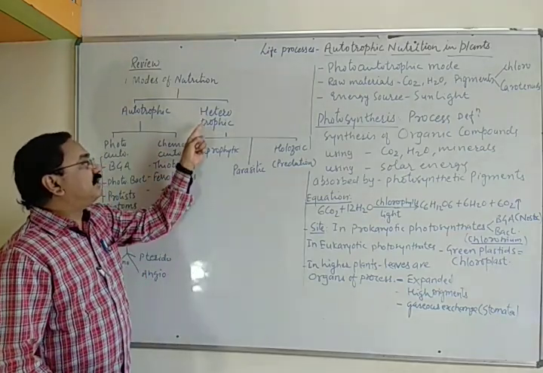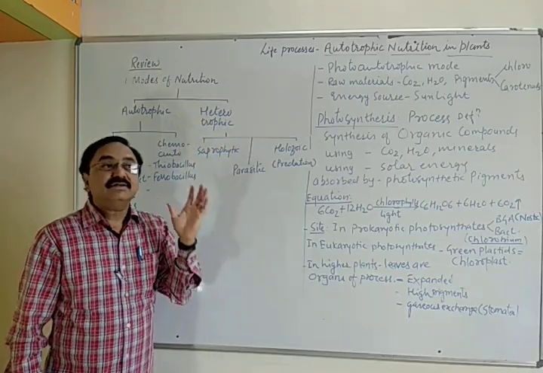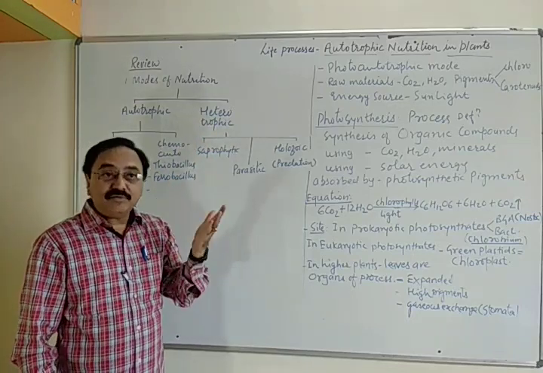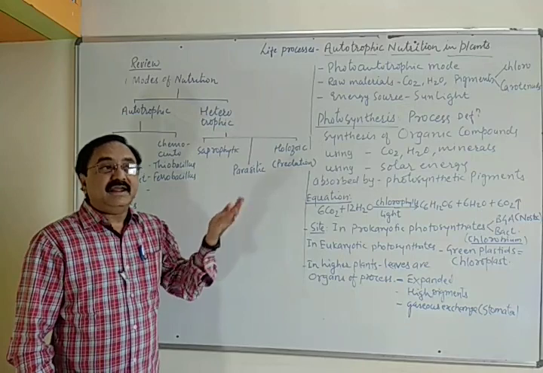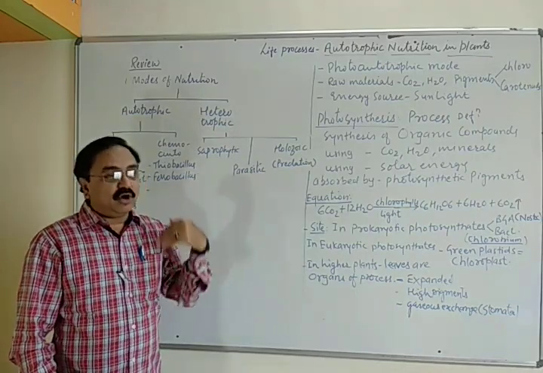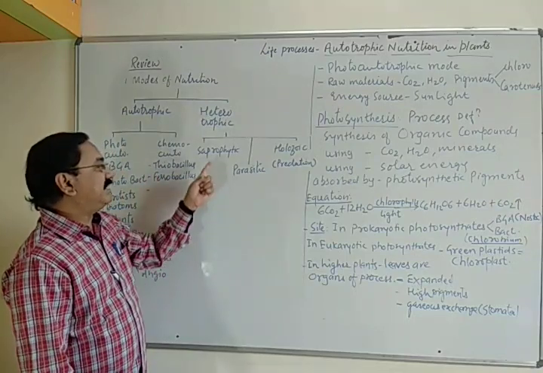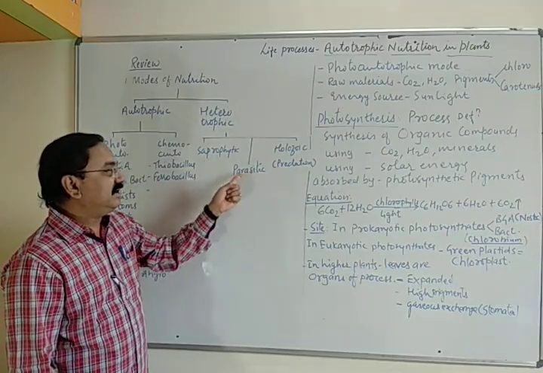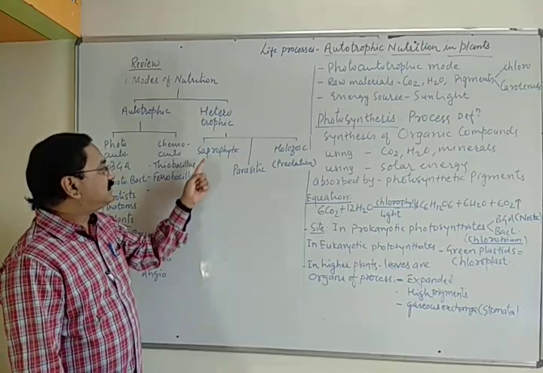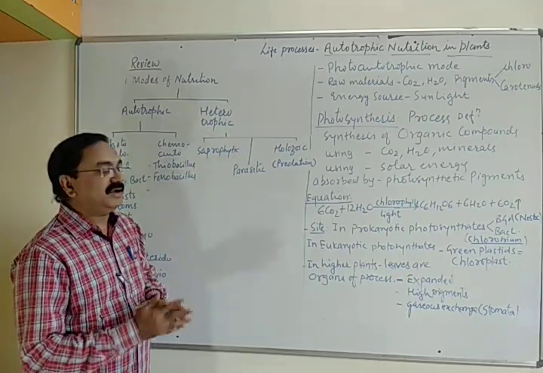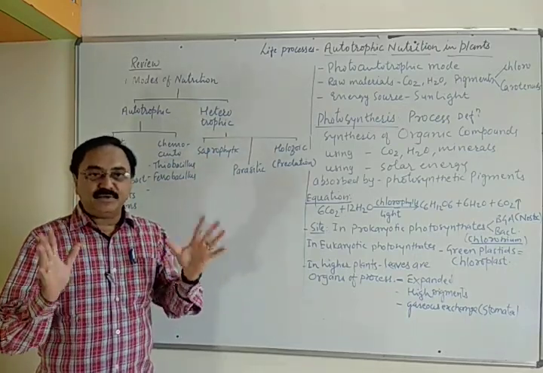Then the heterotrophic organisms are those which cannot synthesize their own food, but they get this food into their body by various mechanisms, and accordingly they are further classified as saprophytic, parasitic and holozoic. Now let us take first what are saprophytic organisms and what is the saprophytic mode of nutrition.